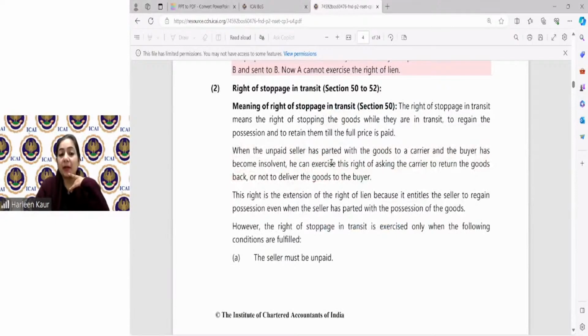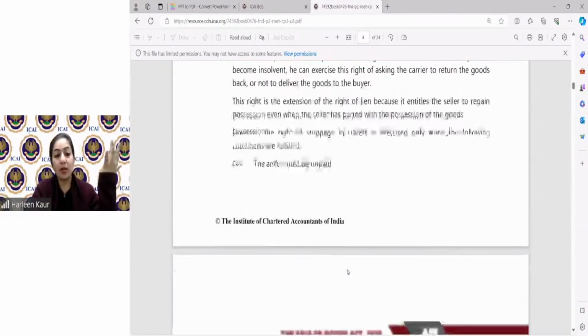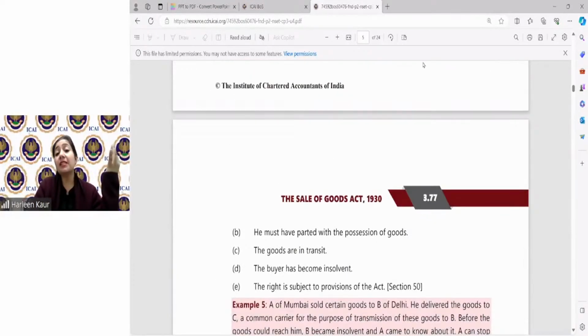So unpaid seller has parted, the buyer has become insolvent. So what are the conditions? Let us see the conditions. Number one, seller must be unpaid. When do you become unpaid? When either the buyer has refused to make you the payment or the check has got dishonored. Both the cases, yes, ma'am, we know why he becomes unpaid. He must have parted with the goods. Can I exercise right to stoppage in transit when the goods are lying in my shop only?